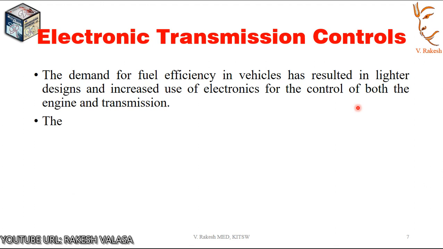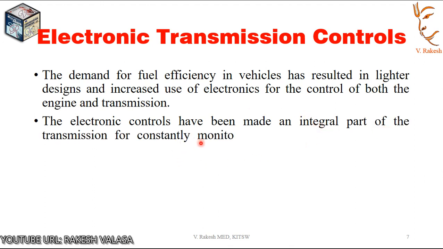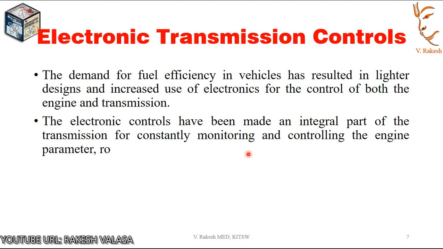The electric controls have been made an integral part of the transmission for constantly monitoring and controlling the engine parameters, road speed, torque, and other conditions. Sensors are employed for sensing these parameters.